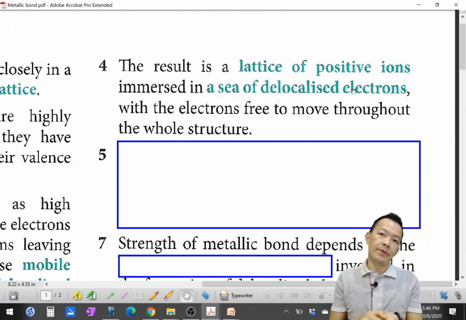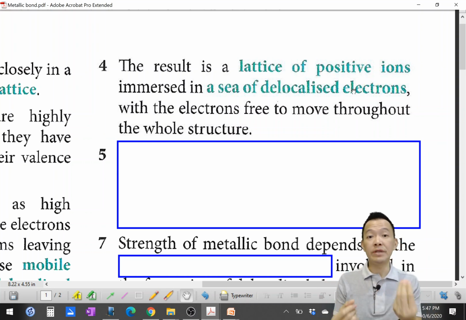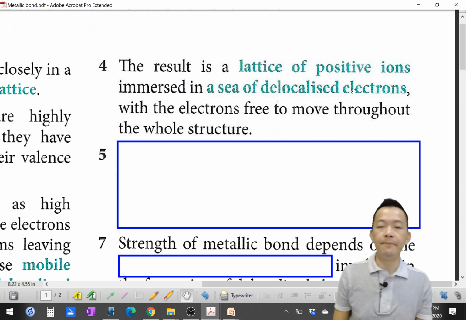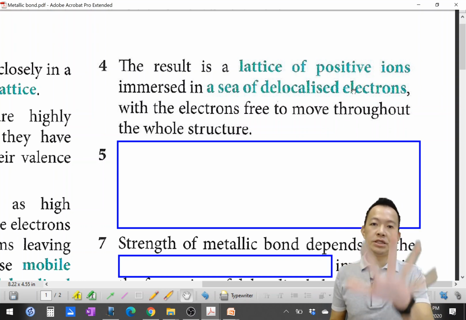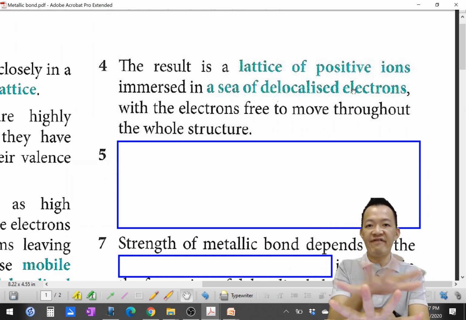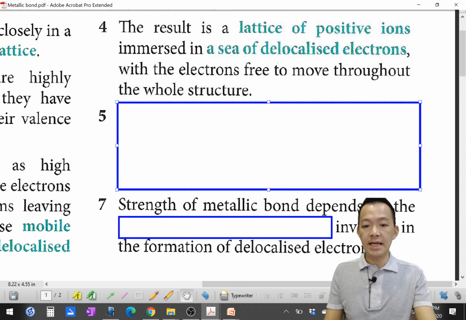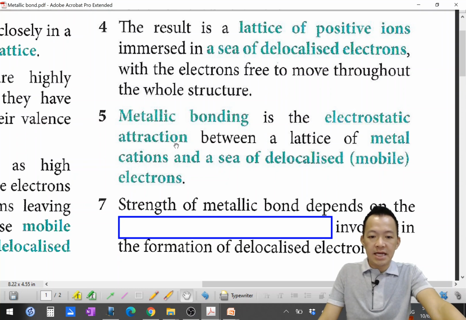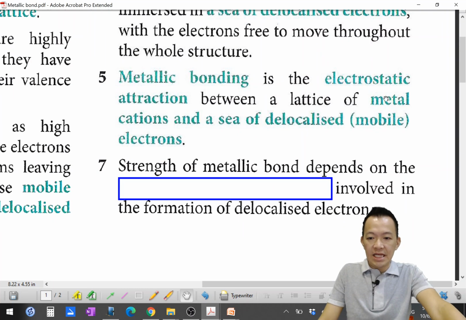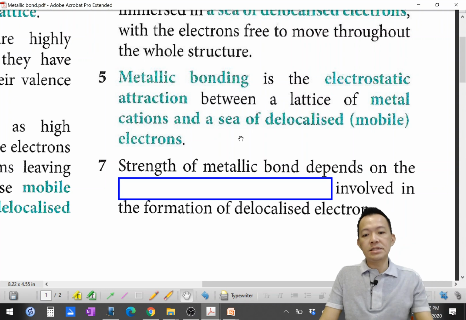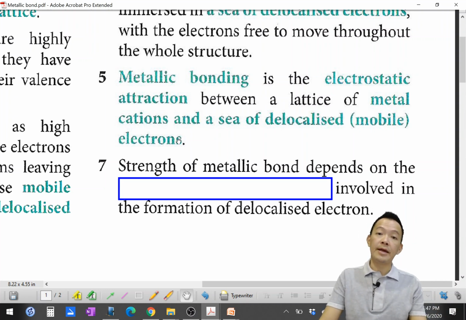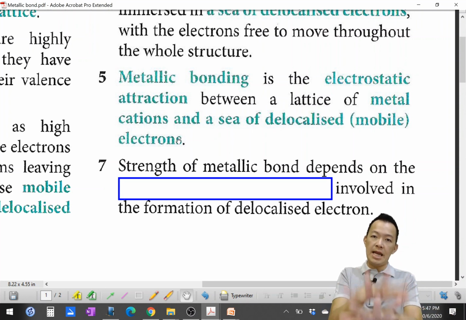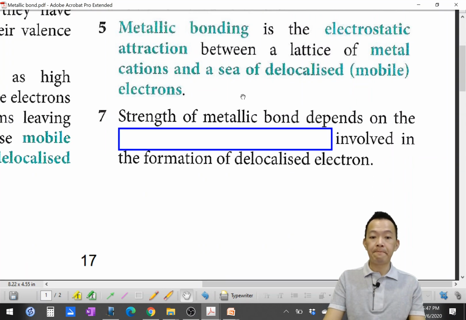So what is meant by metallic bond? 什么叫 metallic bond? The bond, the electrostatic force or electrostatic attraction that exists between the what? 谁和谁之间的一种拉力呢？That exists between the positive ion and also the sea of electron. 这两种东西之间的拉力就叫 metallic bond. So metallic bonding is an electrostatic attraction between the lattice of metal cations and a sea of delocalized electrons. 这两种东西之间的拉力就叫 metallic bond.